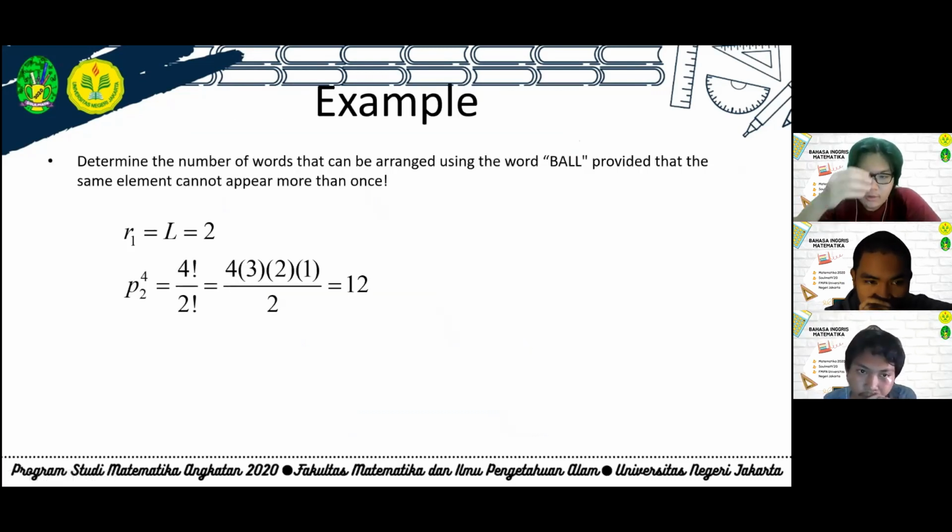This is an example problem using the third formula. Determine the number of words that can be arranged using the word ball, provided that the same element cannot appear more than once. Because in the word ball there is an L of 2, we get k1 equals 2. Then we can input the numbers into the formula. P equals 4 factorial divided by 2 factorial equals 4 times 3 times 2 times 1 divided by 2. So we can eliminate the 2 above and below. So we get 12.